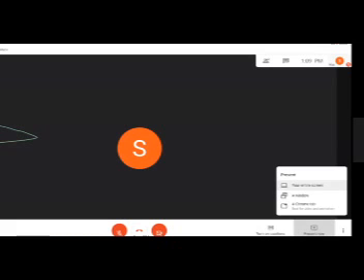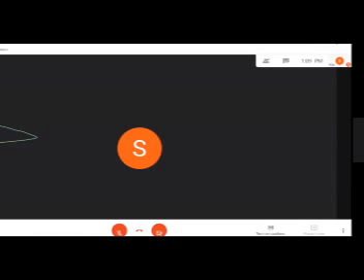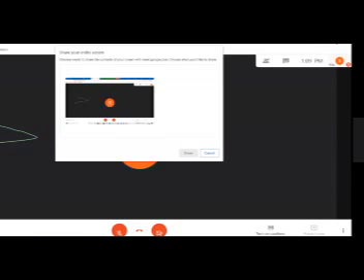So simply you have to click here, present your entire screen. Now it will automatically pop up this window, which will ask your consent, whether you want to show your entire screen. Now you can observe here, most of the people are getting confused while operating this presentation feature, because they are saying we are not able to see this share button.